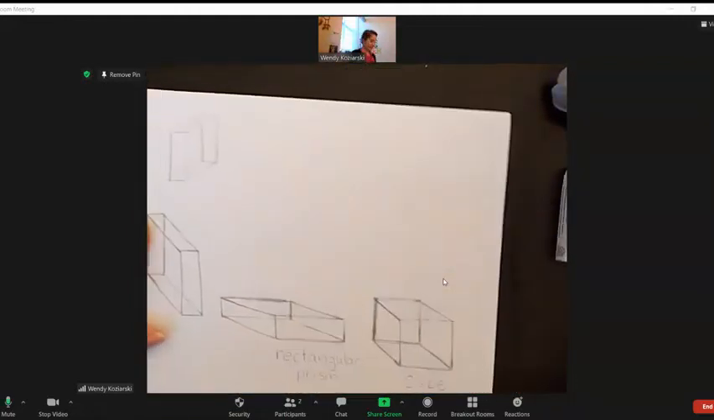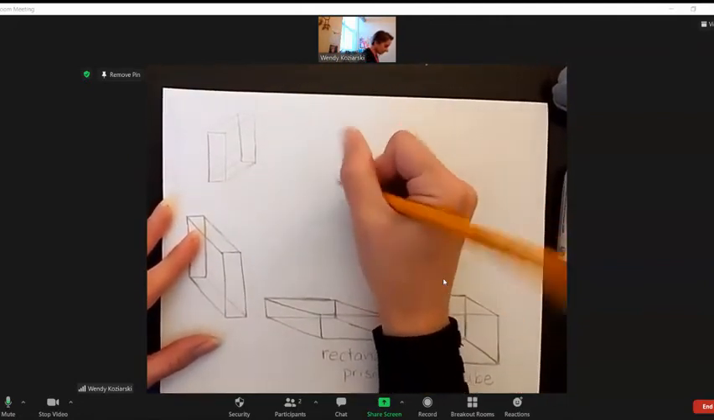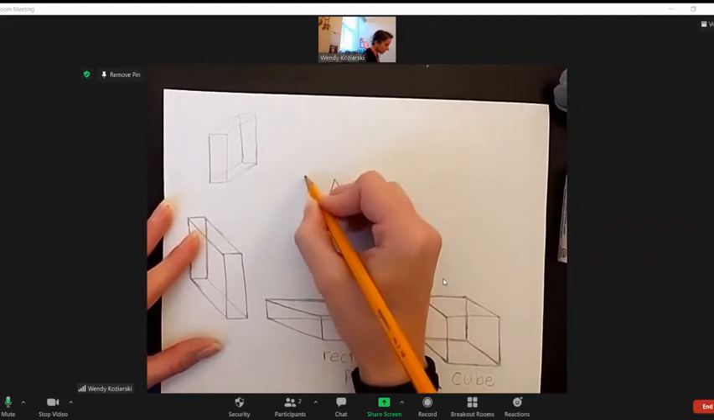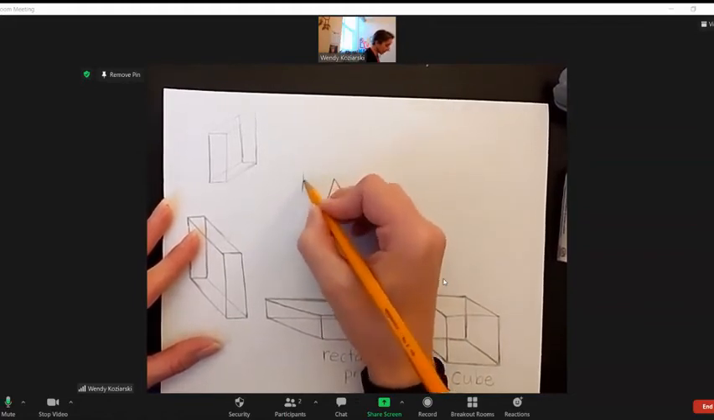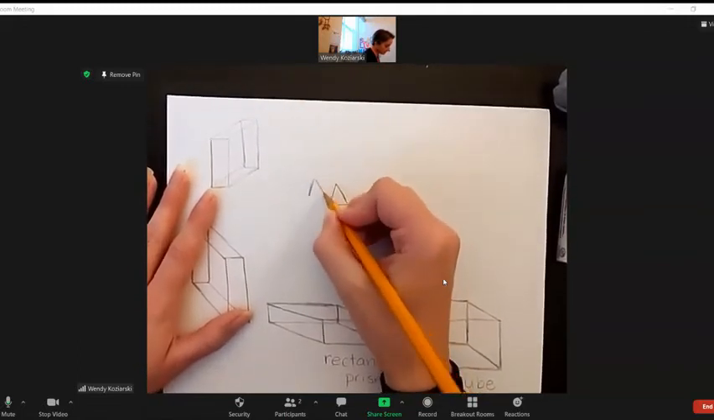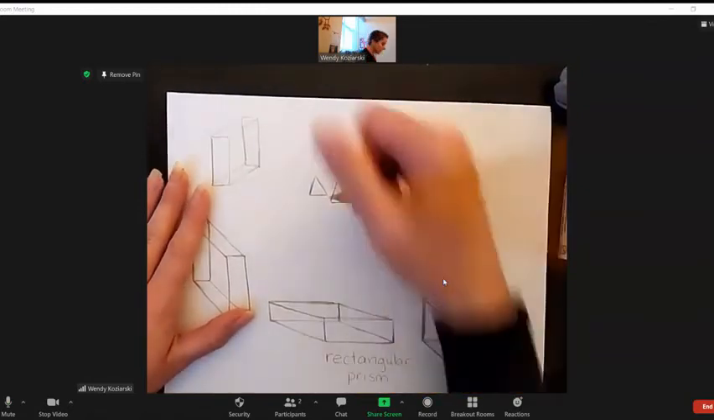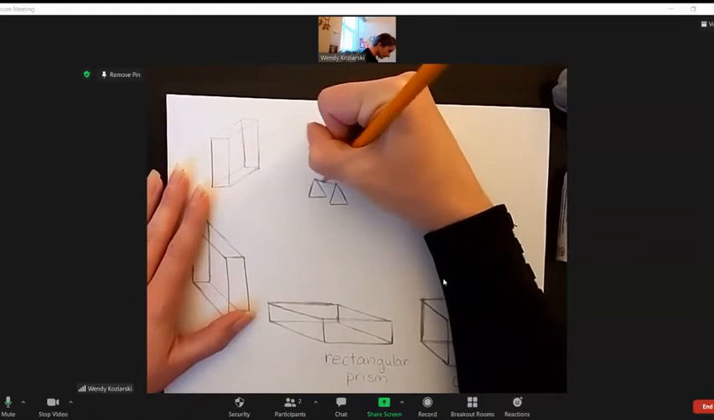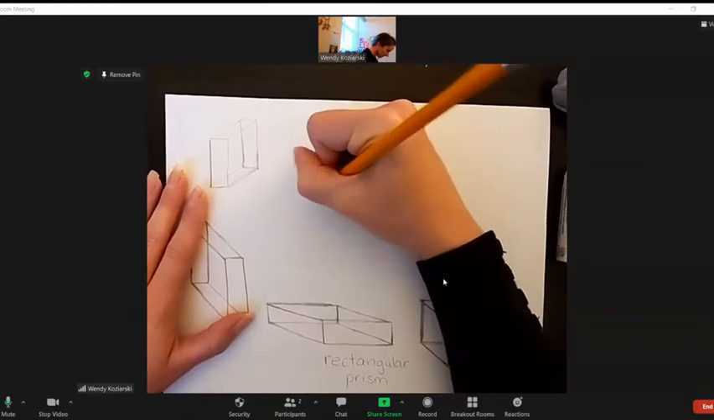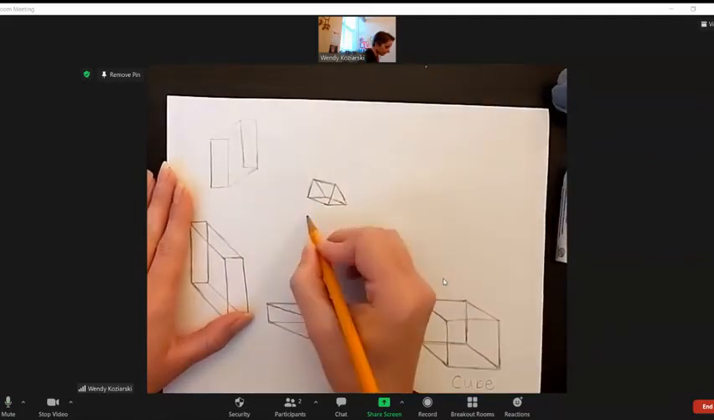How about a triangular prism? Okay, for a triangular prism, we are going to do the same thing. So go ahead and start with your triangle and then draw another triangle just up a little bit and over. Then connect your corners. Top corner, right bottom corner, and bottom left corner. Ta-da! There we go.